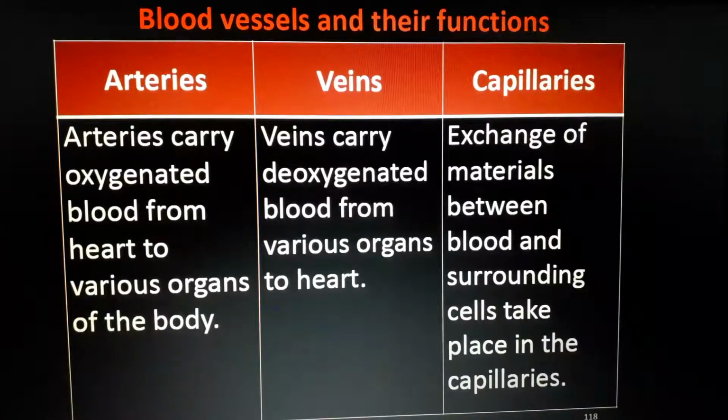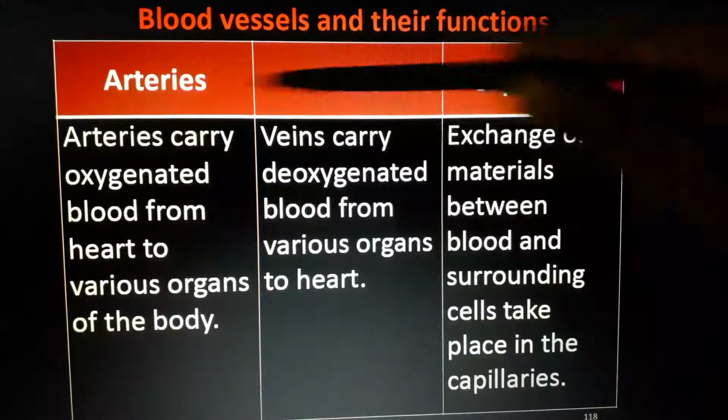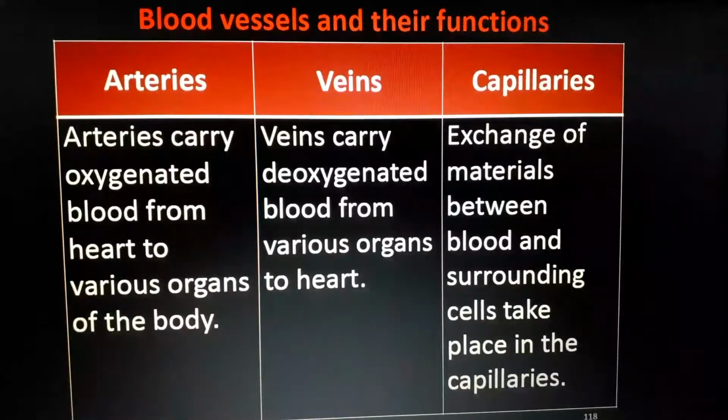Arteries carry oxygenated blood from the heart to various organs of the body. It is a 3-mark question. At the same time, each of these is also a 1-mark question. Explain the working of artery, explain the working of vein, explain the working of capillaries is mostly important among these, because veins and arteries are very simple. What is a capillary? Just imagine. Exchange of materials between blood and surrounding cells takes place in the capillaries.